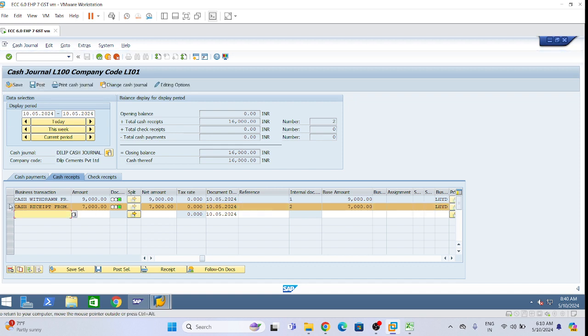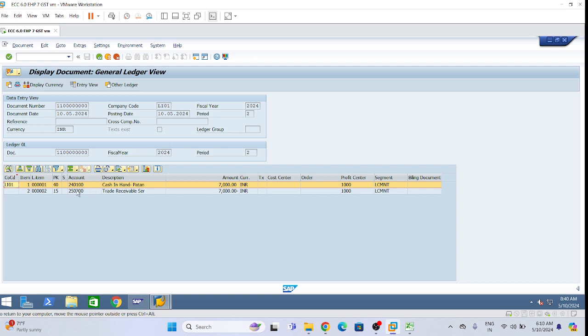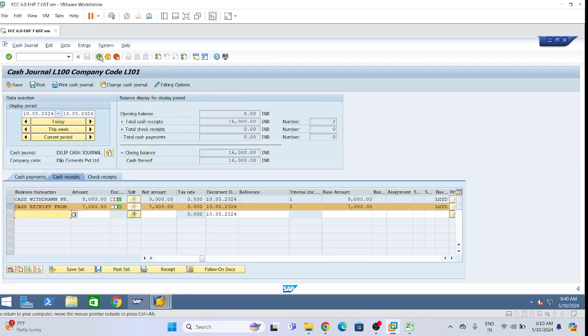So now we want to see this entry. Select this one, click on follow on documents. Okay, now see cash in hand, all services, credit. General ledger review. Now it has gone to trade receivable, which is also correct.